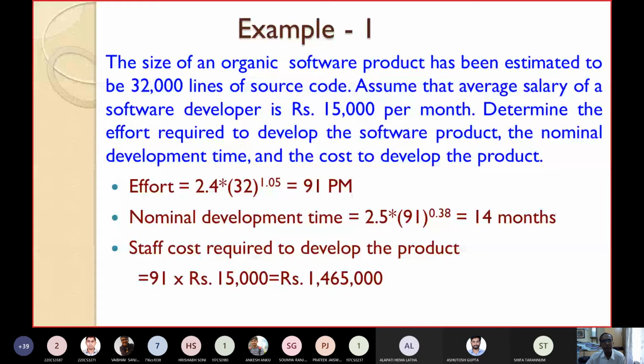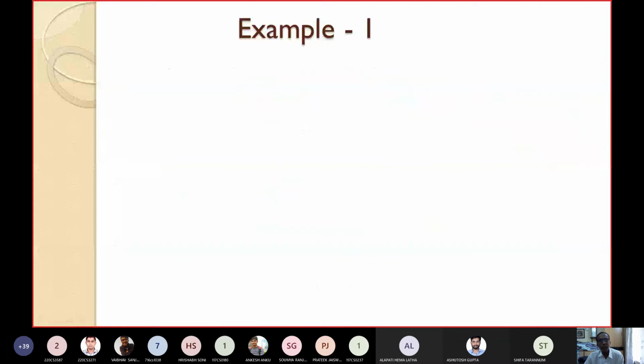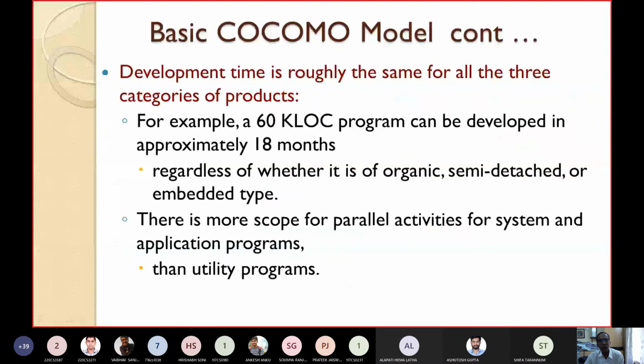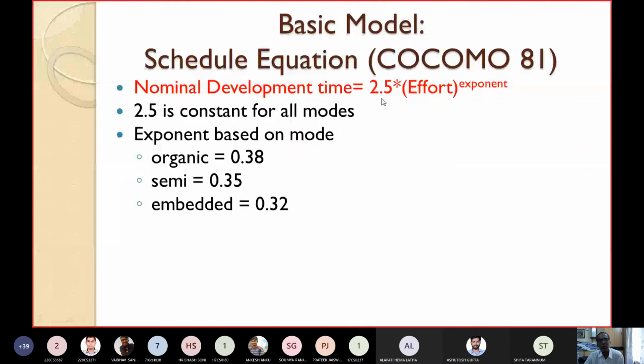Then I have to compute the nominal development time. What is the formula for nominal development time? Nominal development time according to basic COCOMO is equal to 2.5 into the effort required to the power of the exponent. For organic, I have already told you the value of the exponent is 0.38. Now let's put the values.